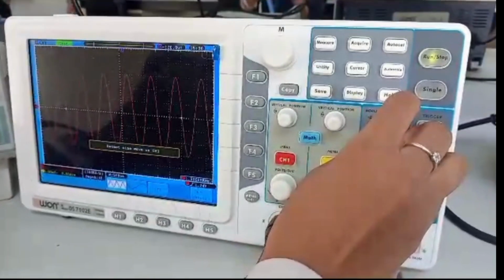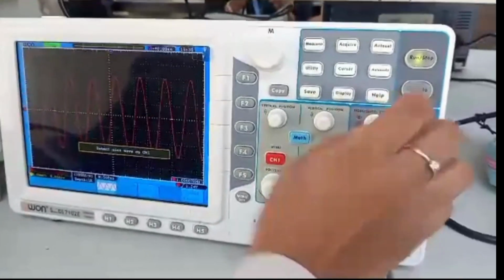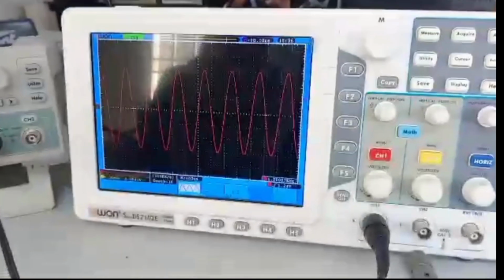And that's it, you have successfully set up the oscilloscope and function generator to measure a 1 kHz signal with a 6 volt amplitude.